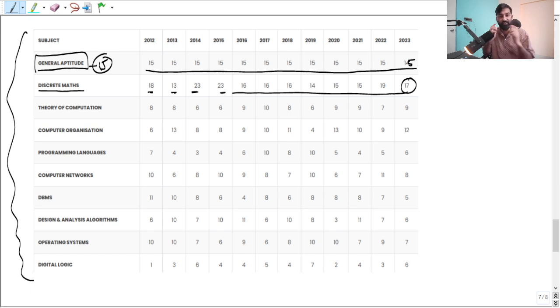So it is just like aptitude, right? More than aptitude, okay? General aptitude, you have to prepare only, right? That is a separate 15 marks out of 100, 85 plus 15.